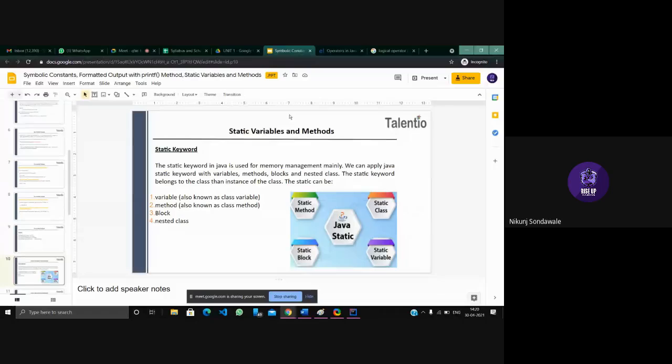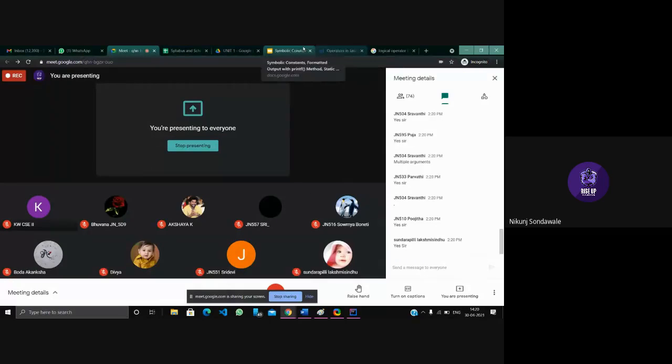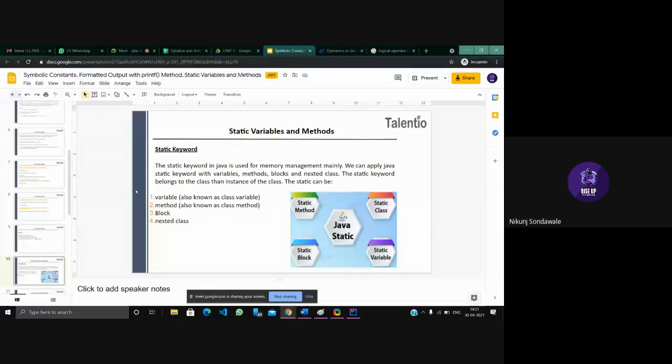Is this slide visible? Okay. So, static. The static keyword in Java is used for memory management. We can apply the Java static keyword with variables, methods, blocks and nested classes. The static keyword belongs to the class instead of the object.